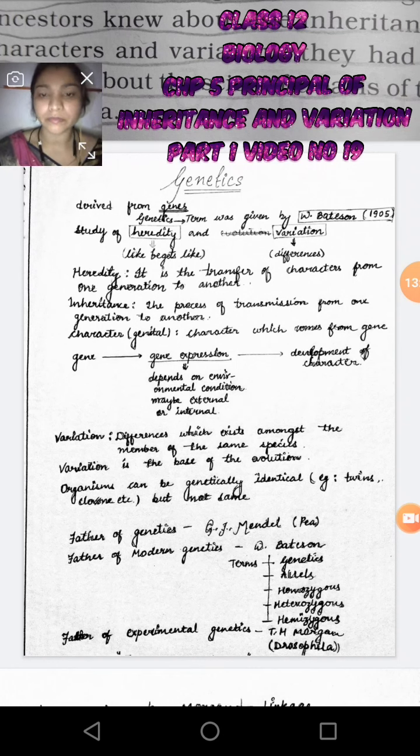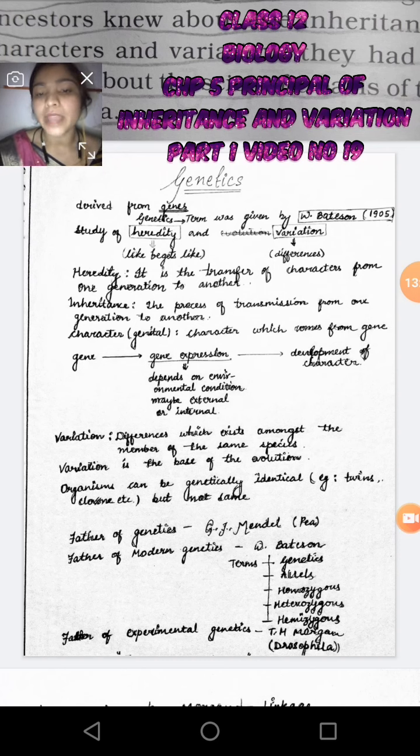Variation is what? It is the difference which exists among members of the same species. Variation is the base of evolution. Without variation, we can't get an idea about evolution, right?